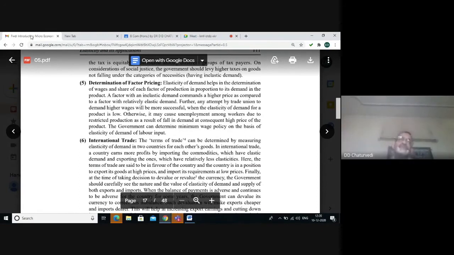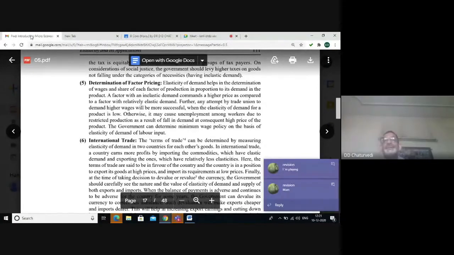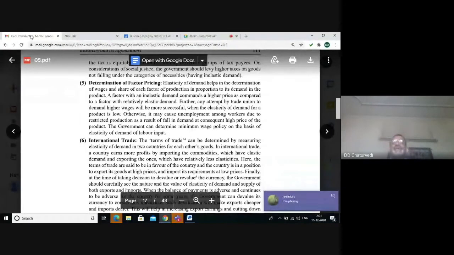even when such commodities are necessities having inelastic demand. Determination of factor pricing. Elasticity of demand helps in the determination of prices of various factors of production like land, labor, capital, and entrepreneur. A factor which is having inelastic demand will command a high price in comparison to the factor which is having elastic demand. Further, any attempt by the trade union to demand more wages will be successful only when the elasticity of demand for the product is low.